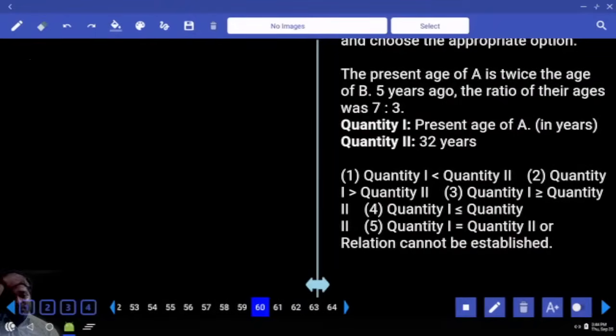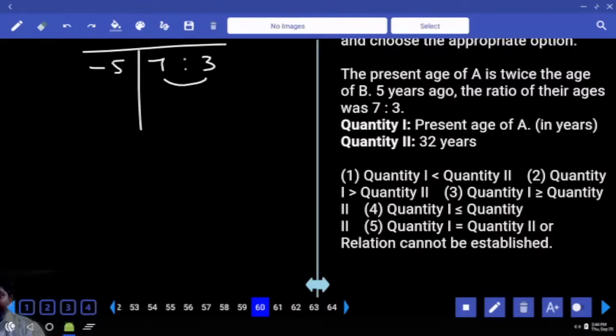The present age of A is twice the age of B. That means they are in the ratio 2:1. 5 years ago, the ratio of their ages was 7:3. How many parts difference? 4. Let's multiply 2:1 with 4. Then it becomes 8:4.